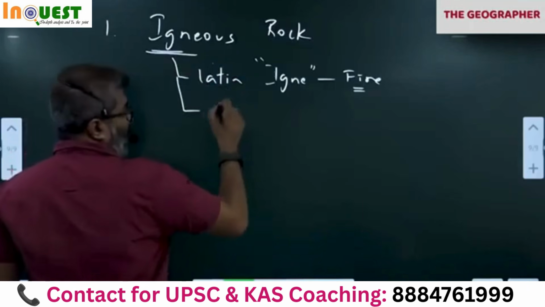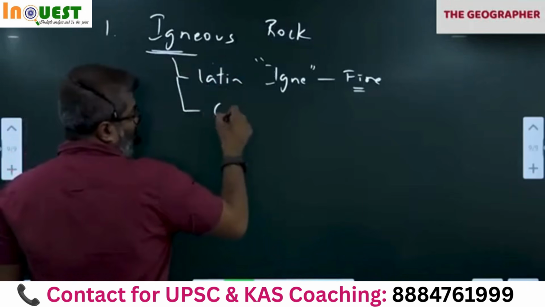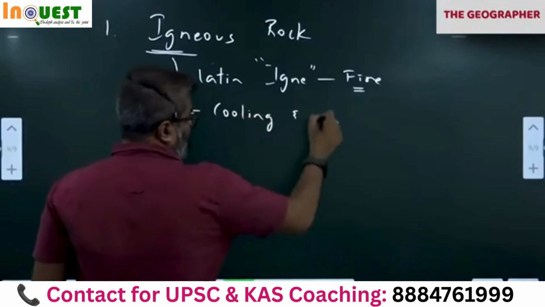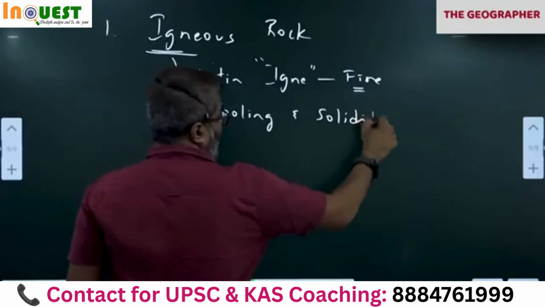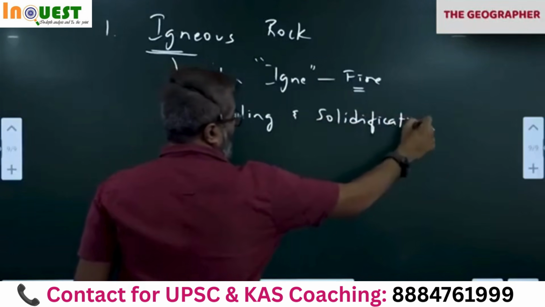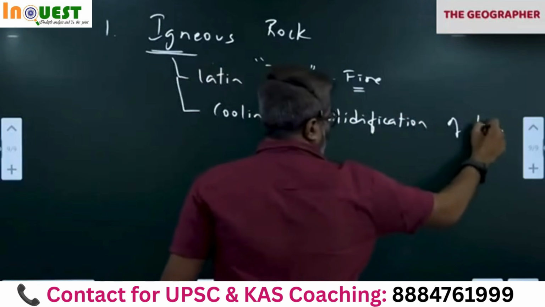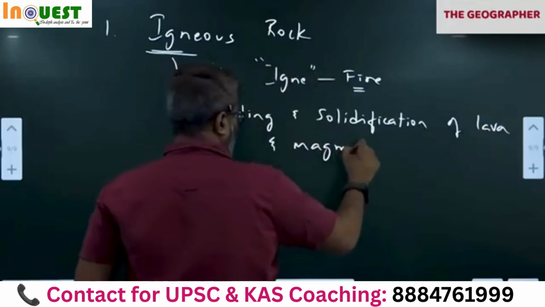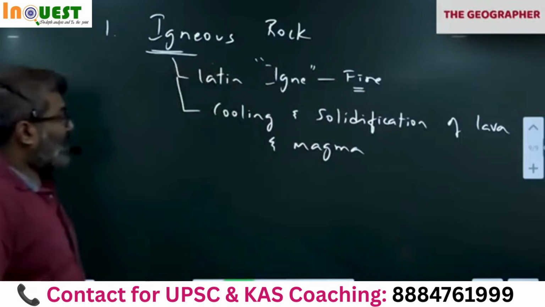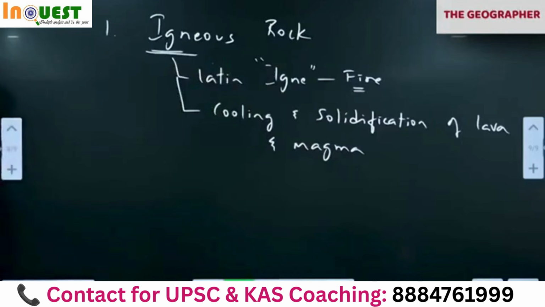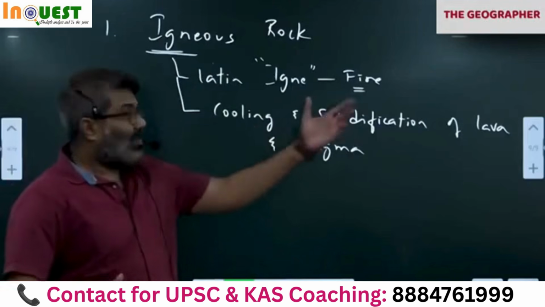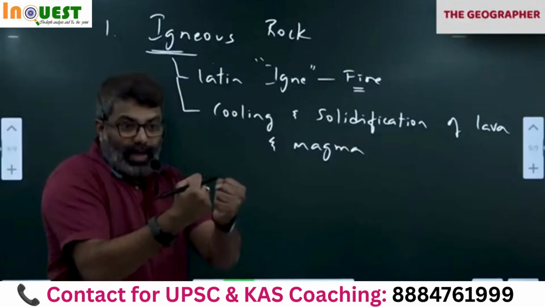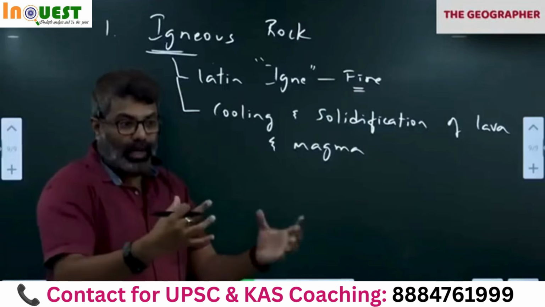So, right, all those rocks formed from cooling and solidification of lava and magma. What does cooling mean? Lava and magma are hot. So they have to cool first. When they cool, they contract. They become hard.